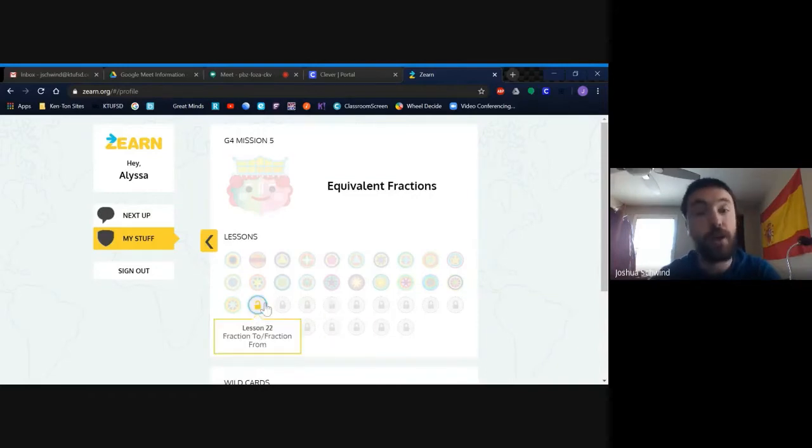Lesson 22 is where we left off in the classroom, so that's where I started most of you. Now, others of you, I know you're having trouble with fractions, so I started you on a different lesson so that you could build back up to where we were. Everyone's working on something that they need to work on. So that's really what I have for Zearn.